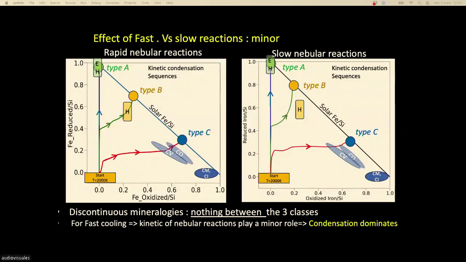So what we propose is that the different oxidation states of the chondrites of the solar system may be due to different oxidation environments, but maybe there is an alternative explanation, not a replacement of the previous one. Maybe it just tells you the degree of disequilibrium of the condensation process.